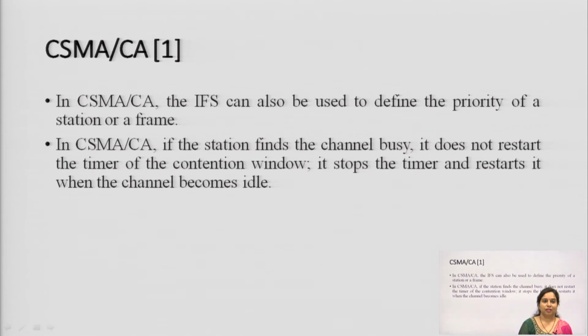Whenever we see, there are 2 cases. In the first case, when the collision is detected, we have to avoid or remove the collision, that is not possible, we have to just abort that particular packet.